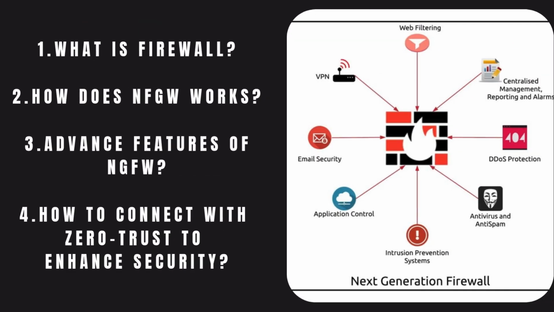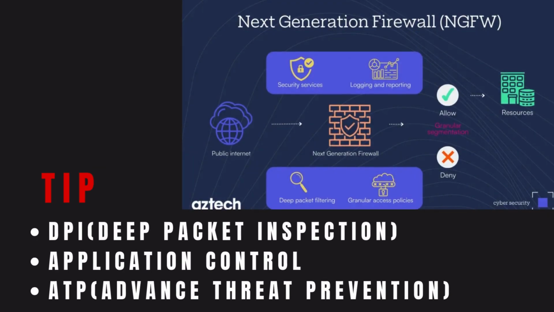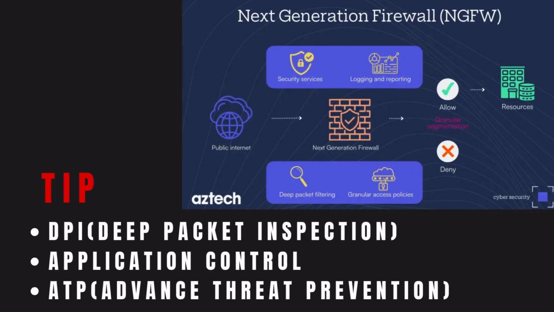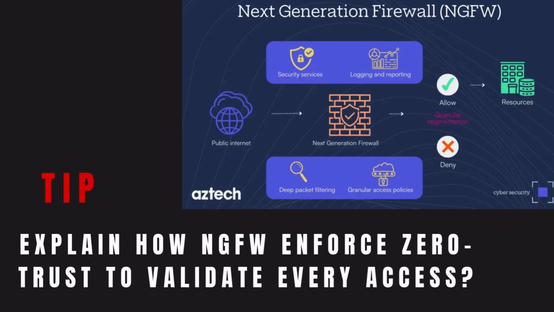Second, what is a firewall? How does the next generation firewall work? What are the advanced features of next generation firewalls? How does it connect with the zero trust architecture to enhance security? Tip: highlight next generation firewall features like deep packet inspection, application control, and threat prevention. Discuss how next generation firewalls enforce zero trust by validating every access request before allowing communication.